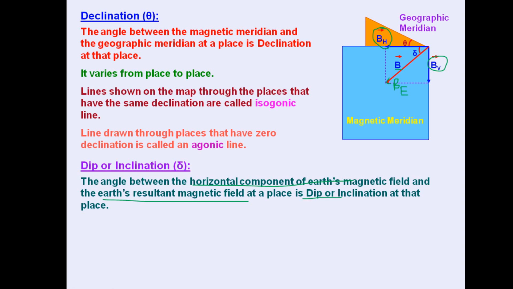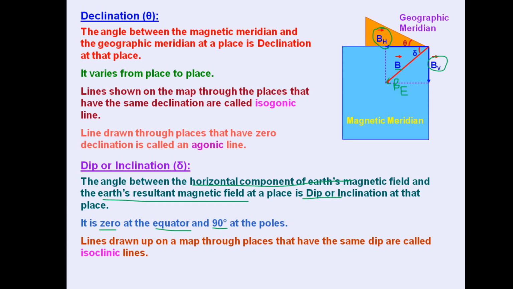So the formula can be expressed in terms of delta. Its value will obviously be 0 at the equator, because Earth's magnetic field will be parallel to the horizontal direction, and hence the angle will be 0 degrees. Similarly, the magnetic field of Earth will be perpendicular to the surface, so it will be 90 degrees at the poles.